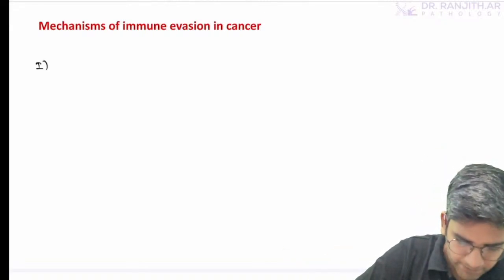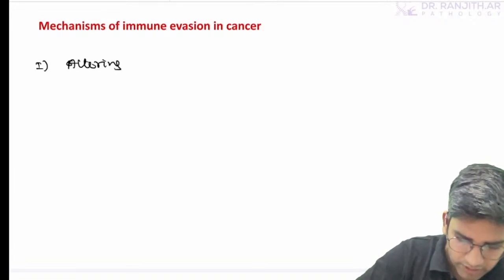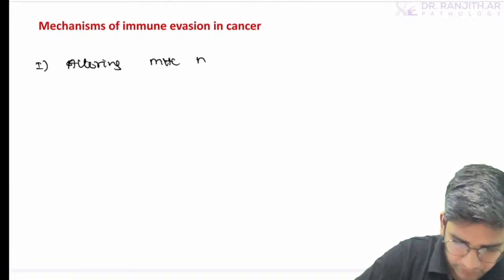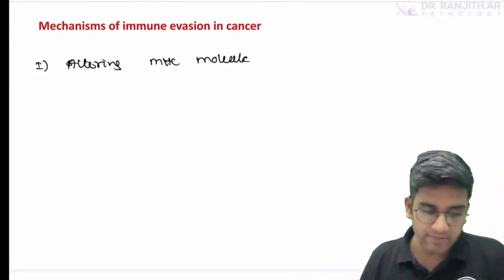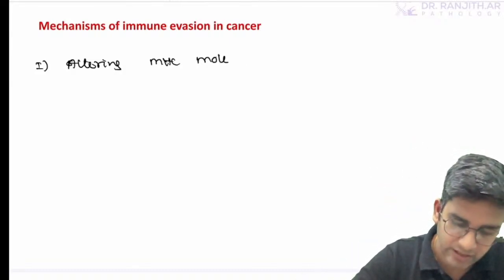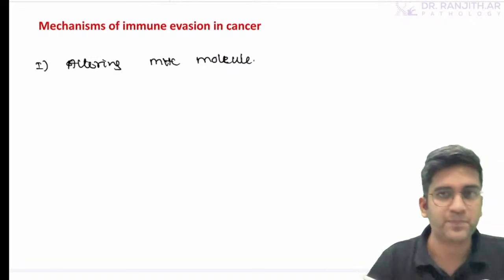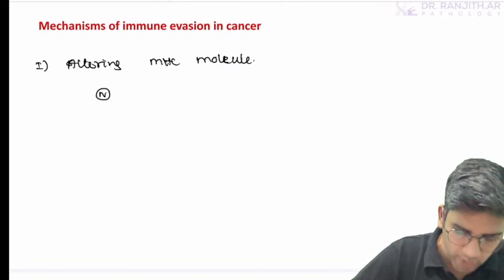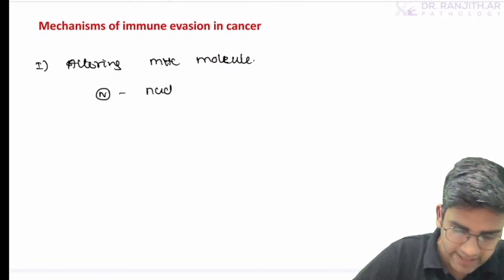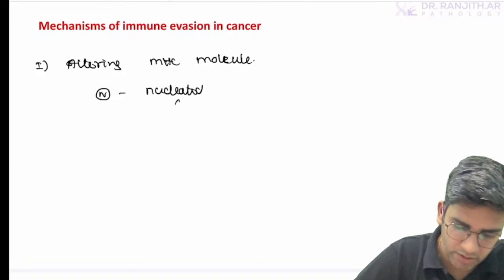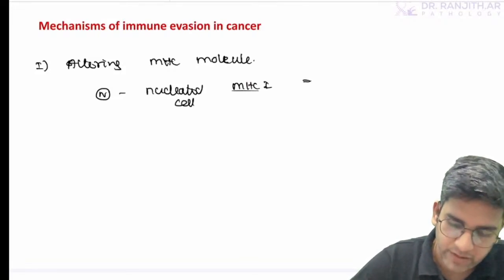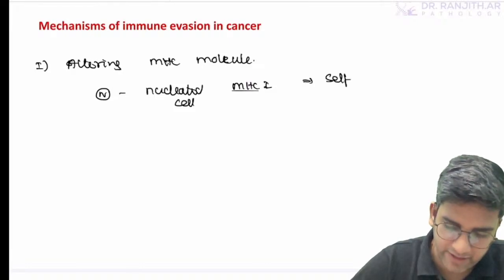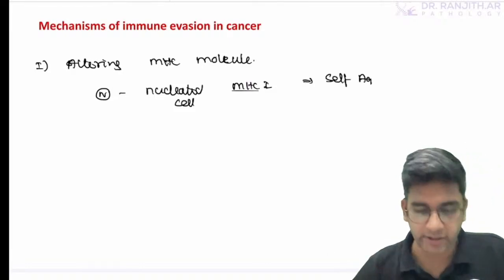The first mechanism is by altering the MHC molecule. Okay, that's the first one. Fine. If it's a 5 mark, write 2 steps. If it's a part of an essay, just write 1 step. If it's 5 mark, write normal. Every normal nucleated cell will have MHC1 molecule and which will be recognized as a self antigen. So I will not destroy them, right?